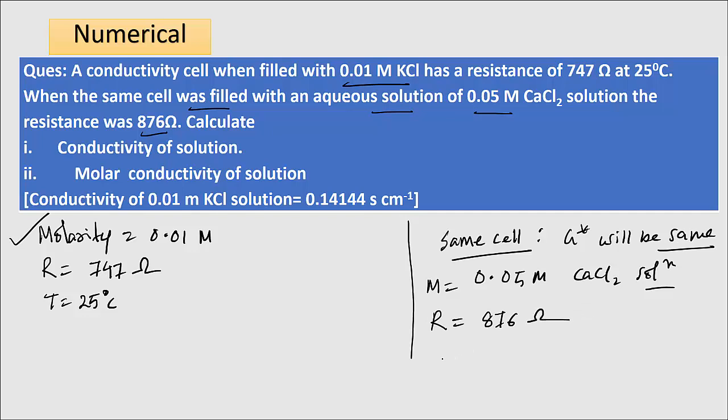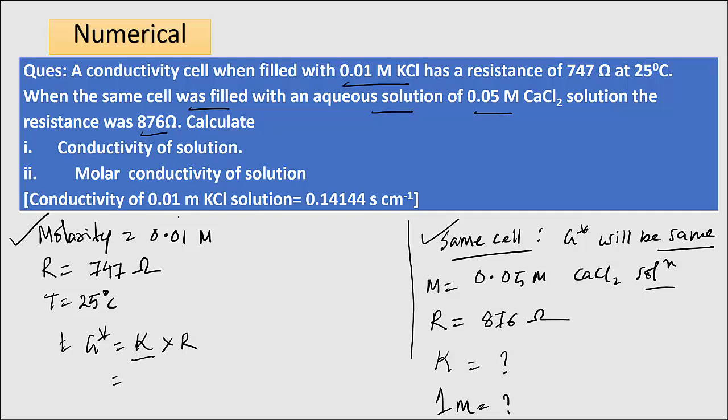We need to find the conductivity of the solution, that is kappa, and the molar conductivity in the second case. As the cell is same, from the first case we need to calculate the G star. We know that G star is equal to kappa into R.